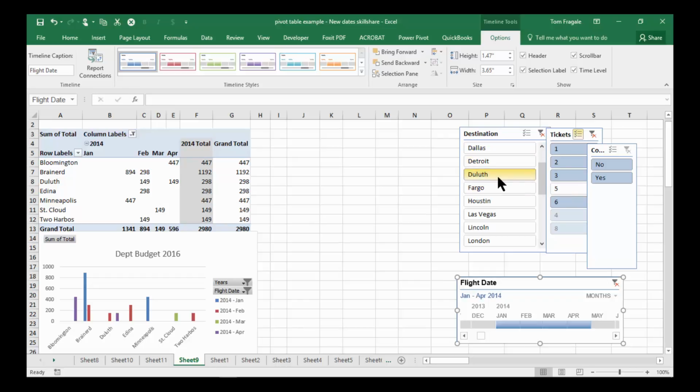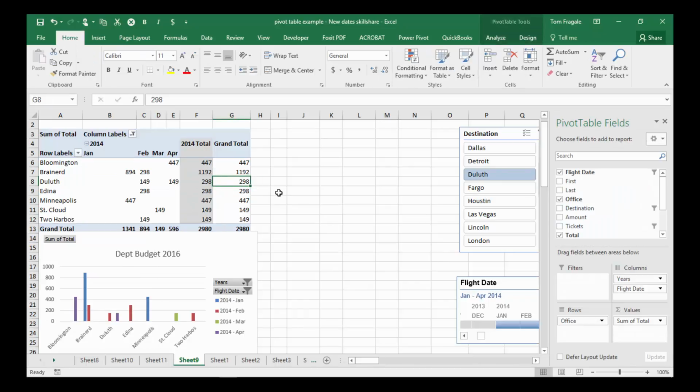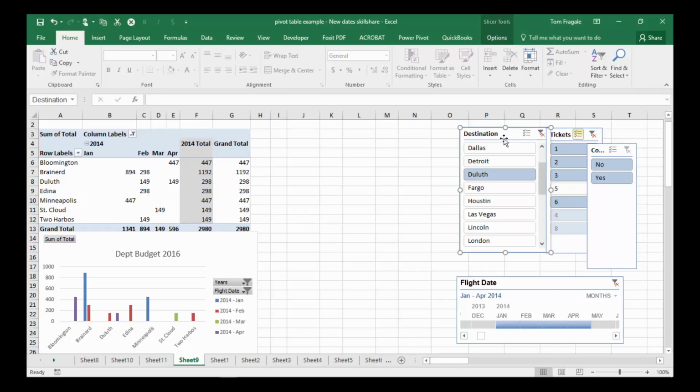So imagine if we had 4 or 5 slicer windows open, or even more, then you can get any combination of data that you wanted to. Then you combine that with the filters that are already there, and truly, you can get any combination of data that you wanted to with the slicers and with the timeline. You get that working with the chart, you get all this working together, and this is what Microsoft is calling a dashboard. Now you can keep those there for the next time by saving your workbook. And that's what many people do. They set those up and they save them.